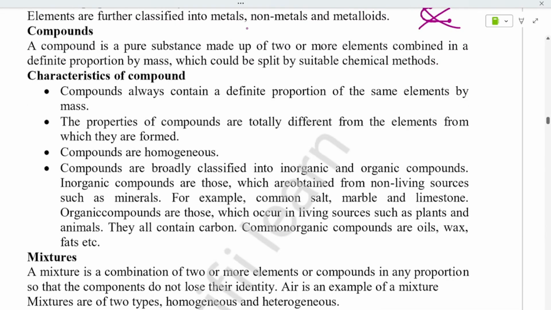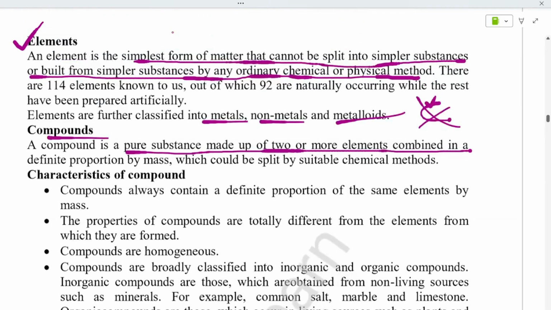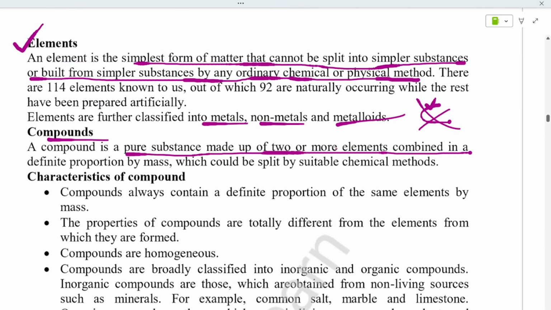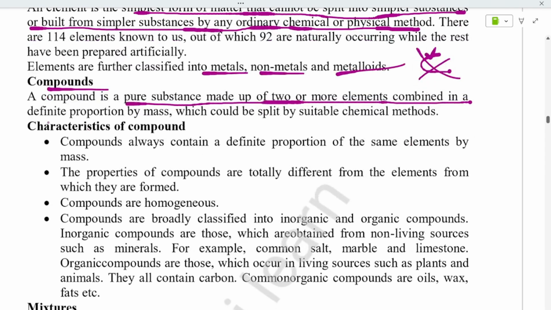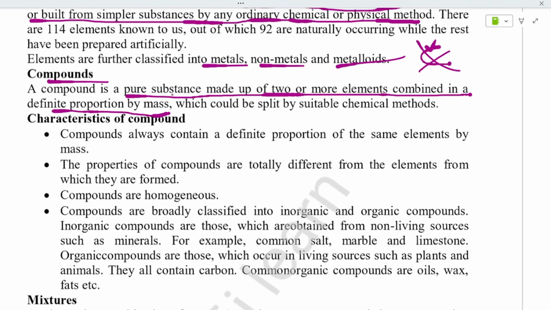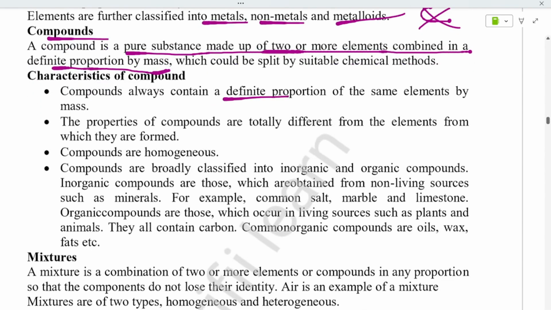And next, elements are classified as metals, non-metals and metalloids, that we will discuss later. A compound is nothing but a pure substance made of two or more elements. See, it is arrived from elements, that means made up of two or more elements combined in definite proportion, means the same proportion of mass, which could be split by chemical methods. That is the compounds. Characteristics means it will have definite proportion.